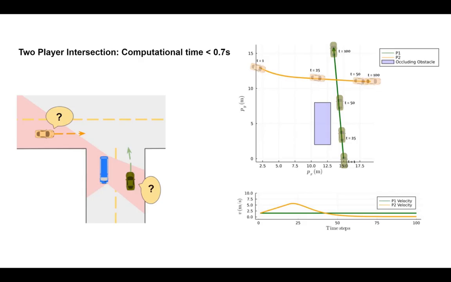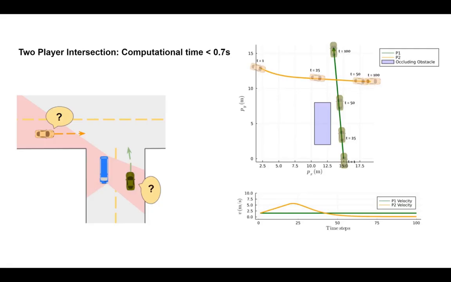In this two-player scenario, the orange and green cars are occluded and initially set to collide. Notice how at the intersection, the orange car zooms past. To do so, it successfully reasons to change its velocity during the occlusion period.